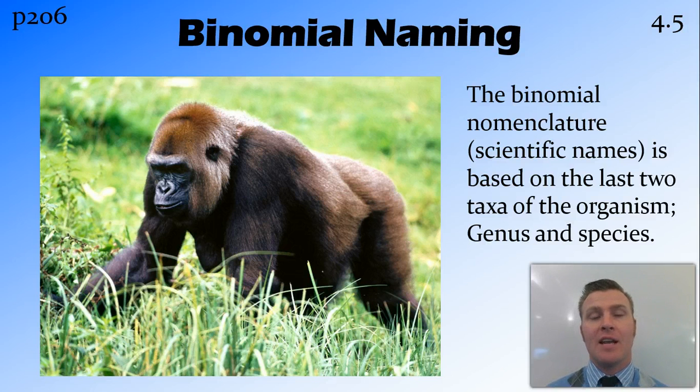Now the scientific names for organisms, or the binomial nomenclature, comes from the last 2 taxa in that hierarchy, namely the genus and the species. So when we're talking a scientific name, we say the genus and then the species. And the species is in lowercase while the genus is in uppercase.